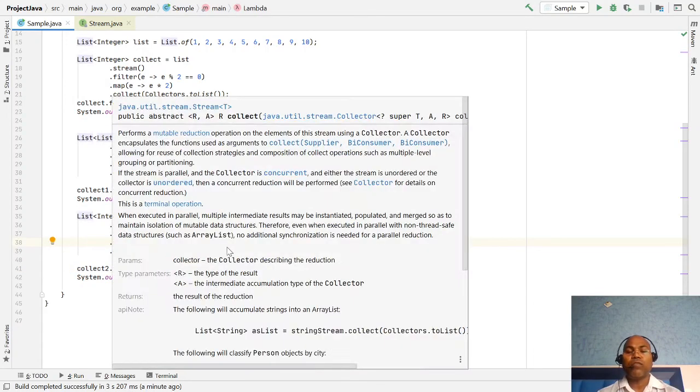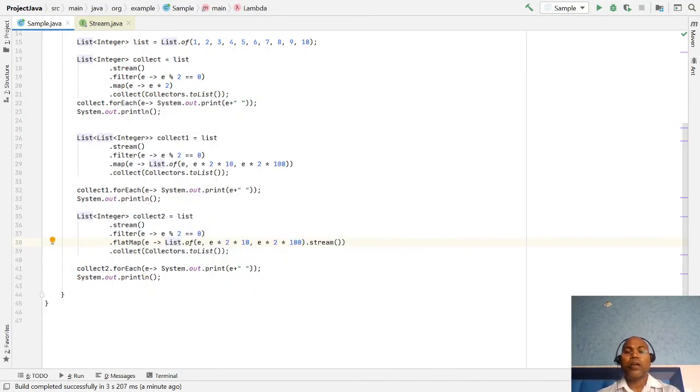The question is why we return a stream and not a list. After this, the next call, the collect function, assumes we are working on a stream, not a list. The collect function is not part of the list API, it is part of the stream API.